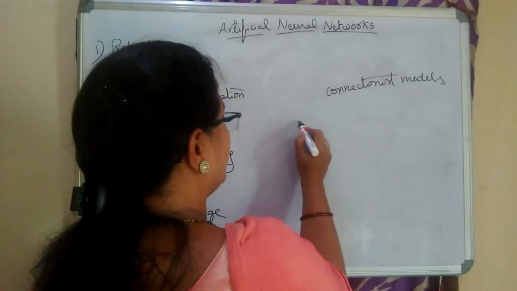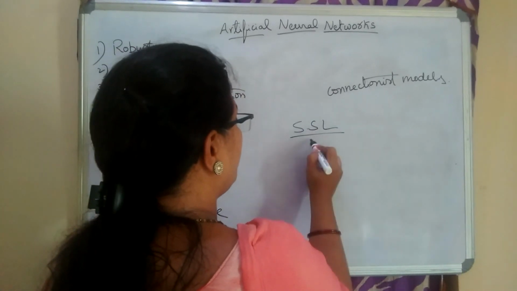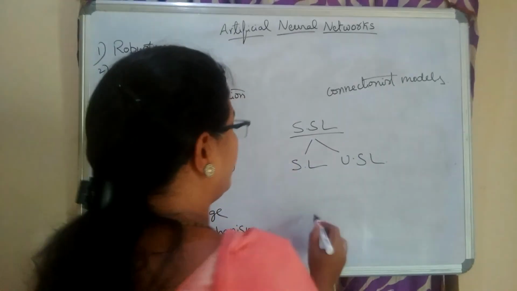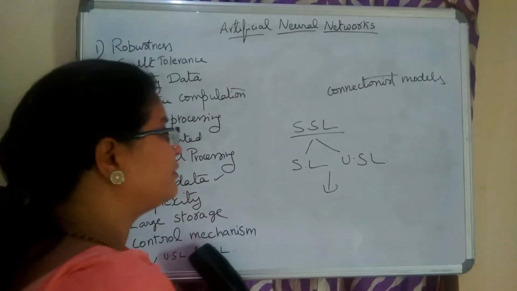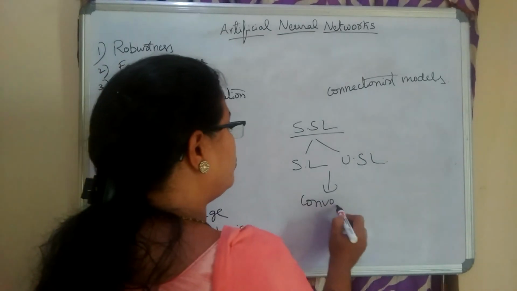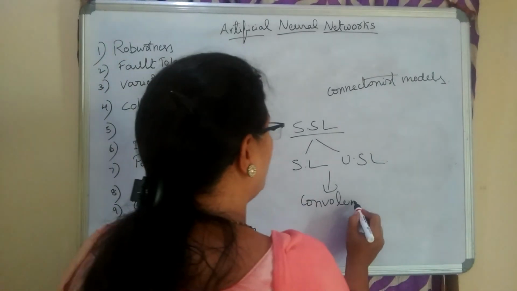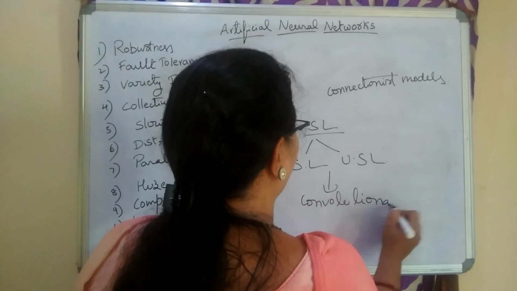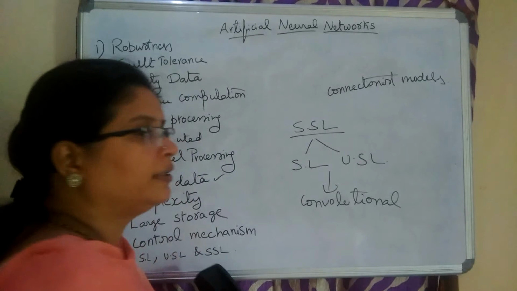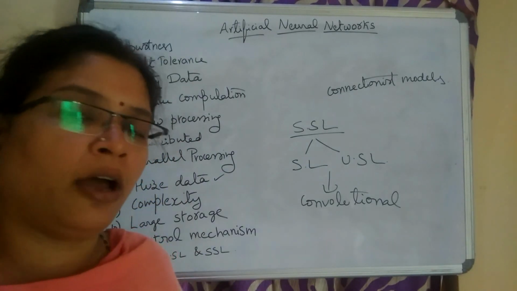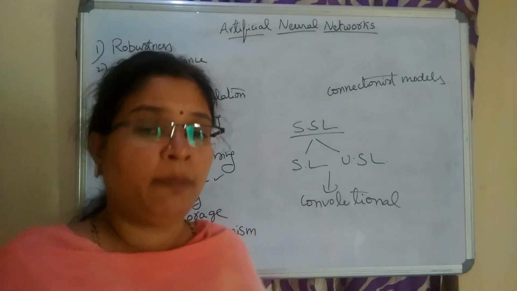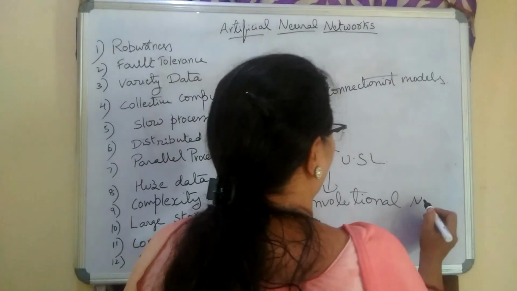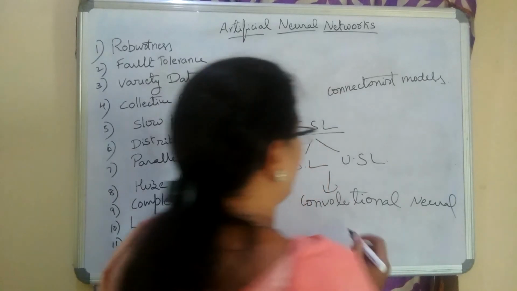The third one is semi-supervised learning. Semi-supervised learning is the combination of supervised learning as well as unsupervised learning. The best network that can handle semi-supervised learning is the convolutional neural network. These convolutional neural networks can handle the data according to our requirement, whether it is labeled data or unlabeled data. We can get the labeled data by using convolutional neural networks, and the unlabeled data also.